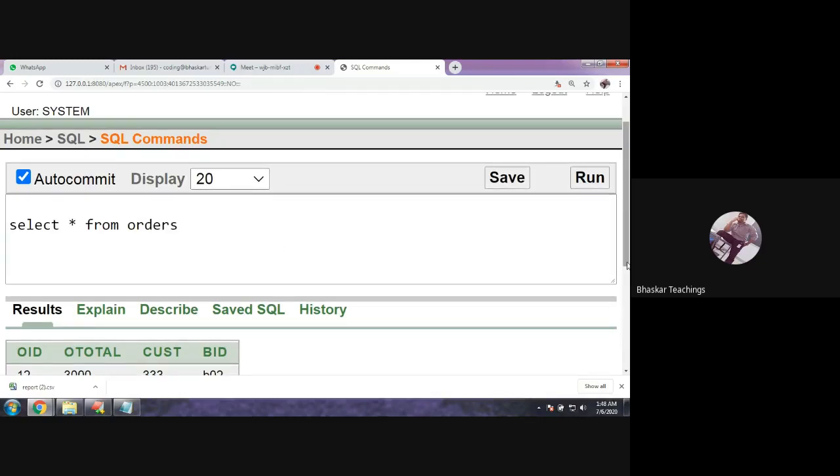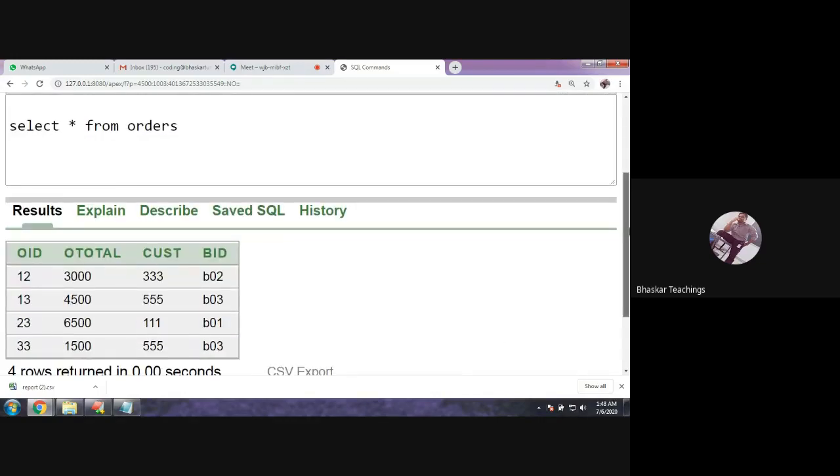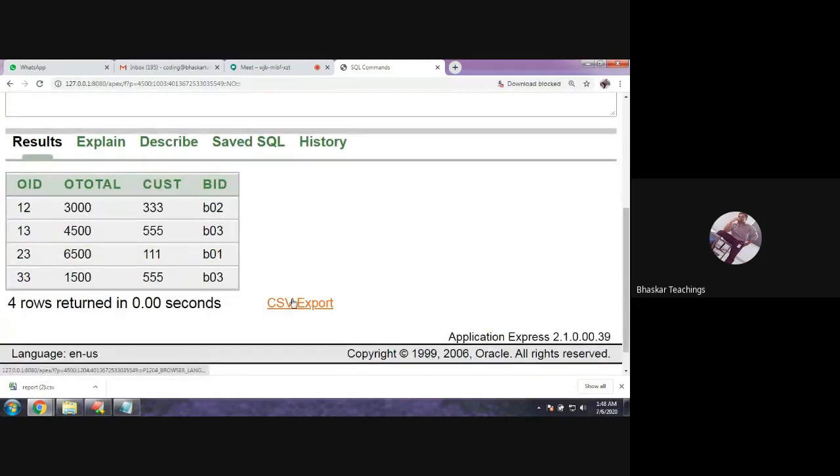All right. This is orders table. So export. Oh my God, what happened? I'm not getting this.